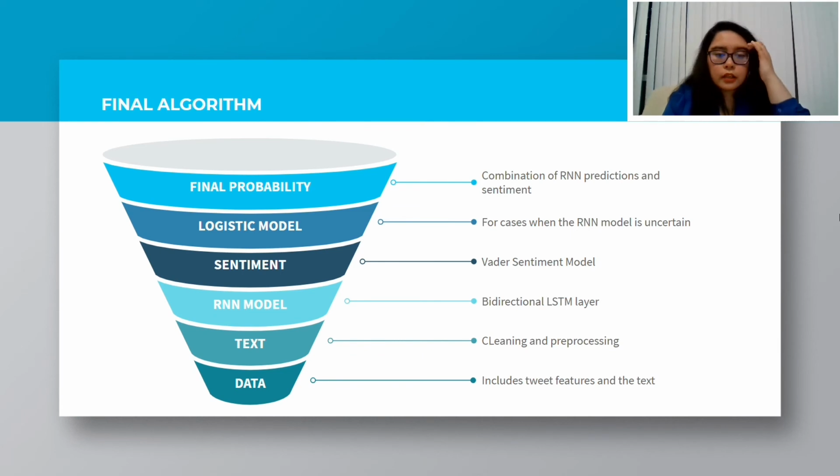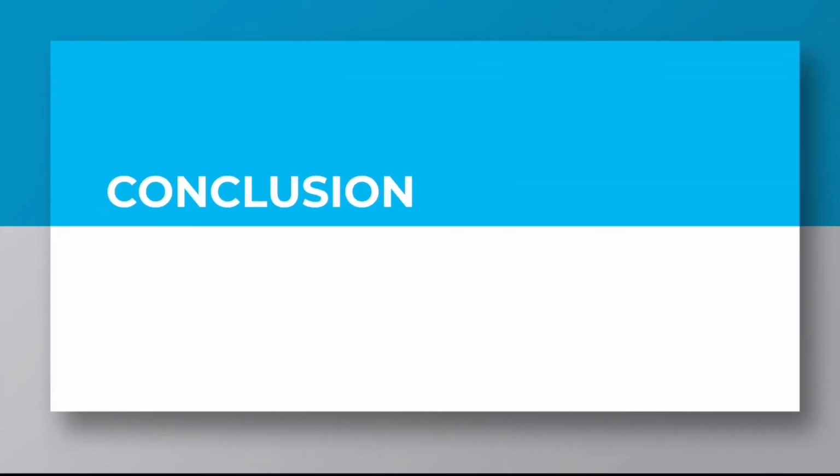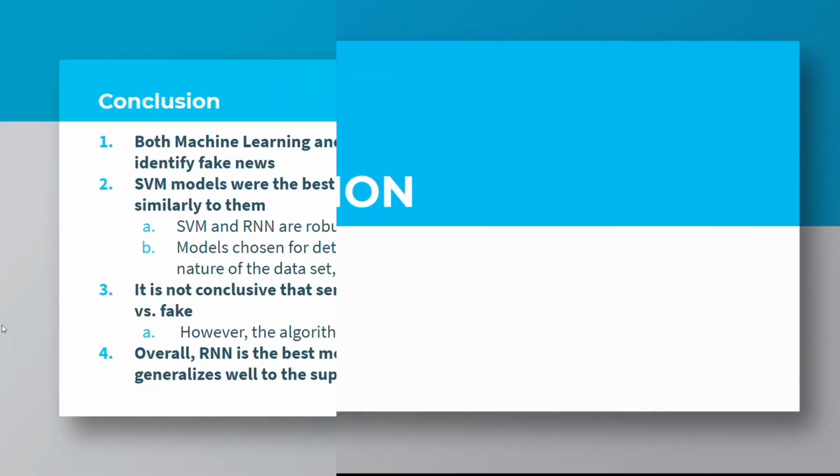Final algorithm. So when the algorithm has been applied to the test dataset and the supplementary dataset, the results were mixed. Although it is too early to conclude that sentiment must be used to help classify the tweets, the preliminary results in the paper demonstrate that the sentiment and the other features of tweets may have a role to play.